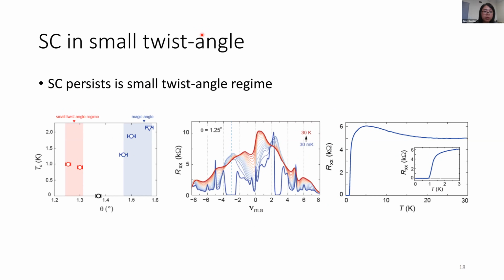And in this small twist angle sample, we can see that superconductivity actually persists. This shows a collection of data from our samples of Tc as a function of twist angle. We can see that at the small twist angle, we also have superconductivity. And here is the resistance measured as a function of filling of the small angle sample from high temperature down to the base temperature. We can see there are two superconducting dome regions at electron and hole doping side. And from the R-T curve, we can see that the transition is sharp and the Tc is around 1 Kelvin.